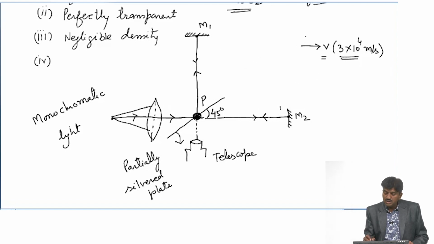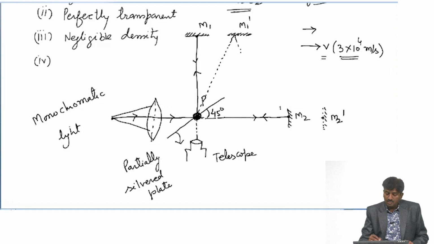as the experiment is moving in this direction, this mirror also moves in this direction. This mirror will be shifted. Suppose it is shifted to M2 dash, this mirror shifted to M1 dash after some time, and suppose the light ray moves towards the M1 mirror, it should move in this direction and reflect back like this.